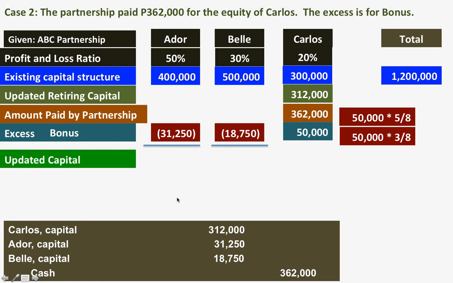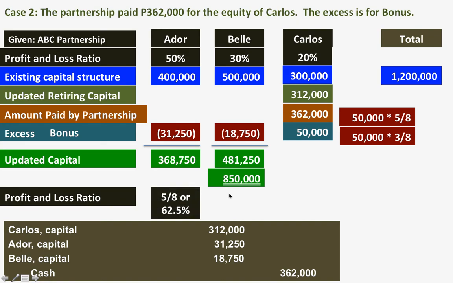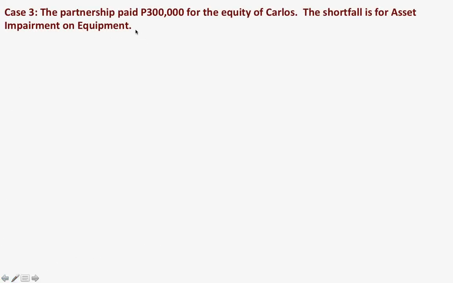So if we are going to update the capital structure, it will be 368,750 for Ador and 181,250 for Bell, or the total capital structure of 850,000. And getting the profit and loss ratio, it's the same thing, 5/8 or 62.5%, 3 over 8 or 37.5%.